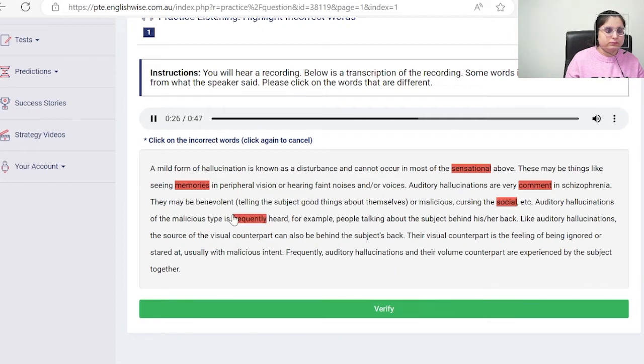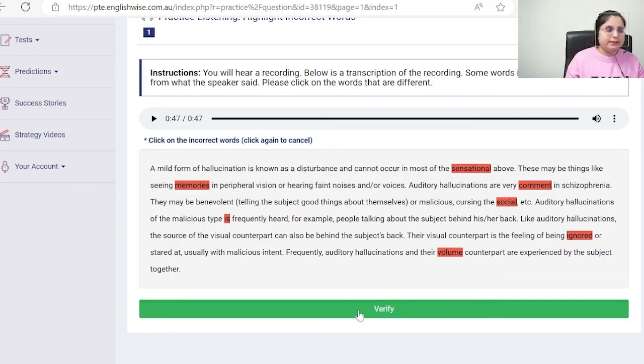For example, people talking about the subject behind his/her back. Like auditory hallucinations, the source of the visual counterpart can also be behind the subject's back. Their visual counterpart is the feeling of being looked or stared at, usually with malicious intent. Frequently, auditory hallucinations and their visual counterpart are experienced by the subject together.